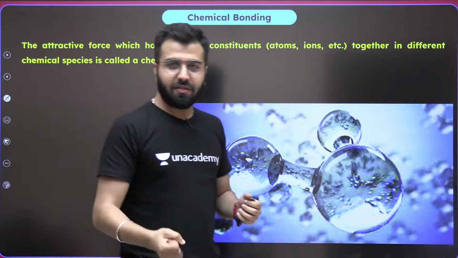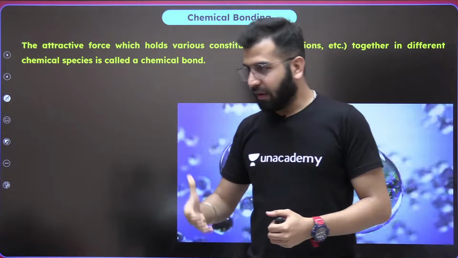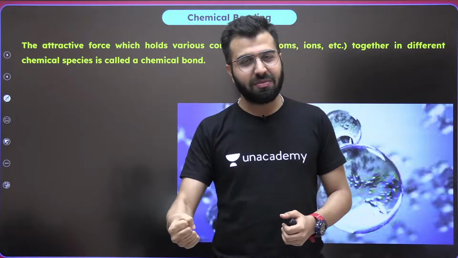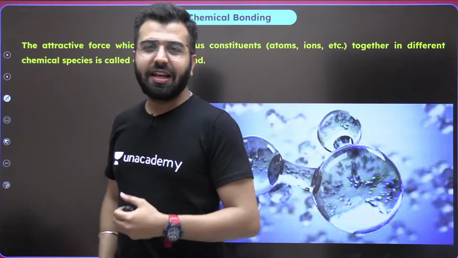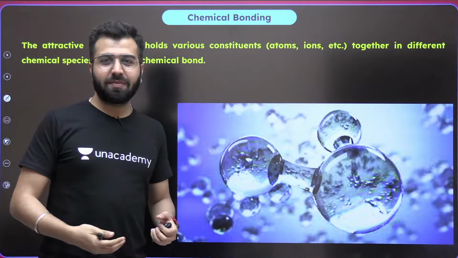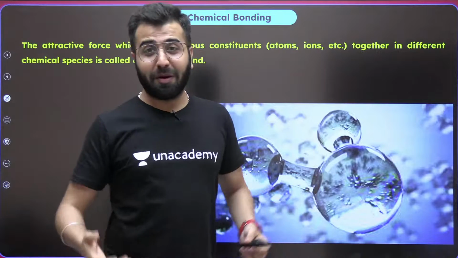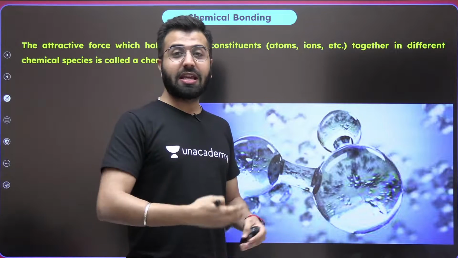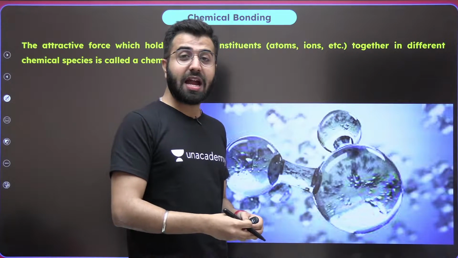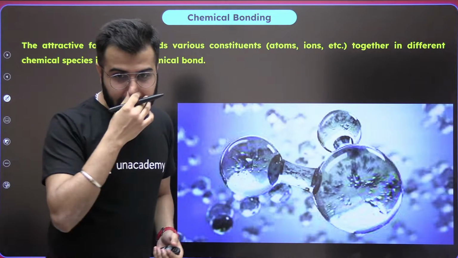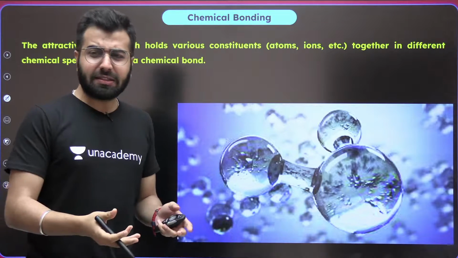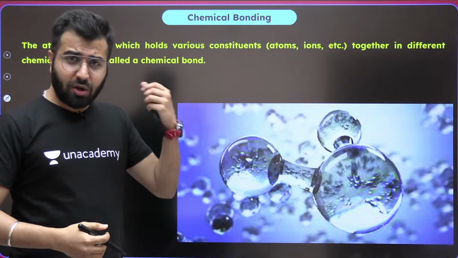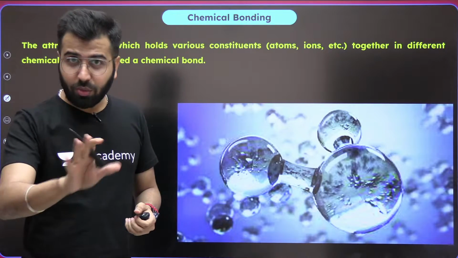So when you're holding the hand of your friend, or when we shake hands, what's that? It's a type of bond actually. It's a type of interaction between you and the other person. Similarly, whenever we talk about chemical bonds, it's the handshake. It's a kind of handshake between two atoms, and they can keep this handshake for longer. Sir, what actually is a chemical bond? It's an interaction. There are going to be protons, there are going to be electrons, we are going to talk about it, don't worry.